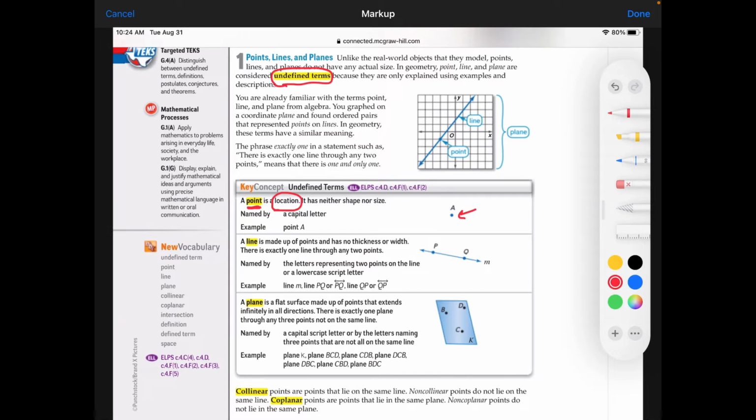Another undefined term was the line. A line is actually made up of points and has no thickness or width. It's just a bunch of different locations, just an extension. So this line PQ, just think of it as a bunch of little dots stringing together. And the arrows represent that the length is infinite.